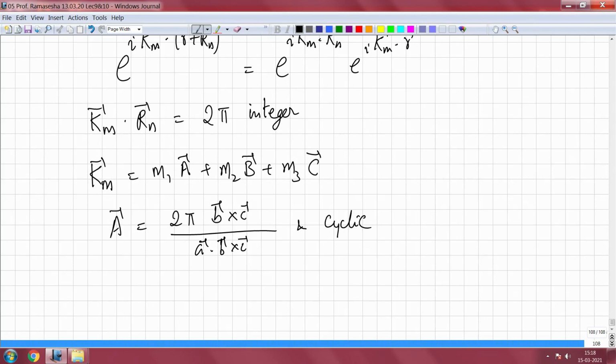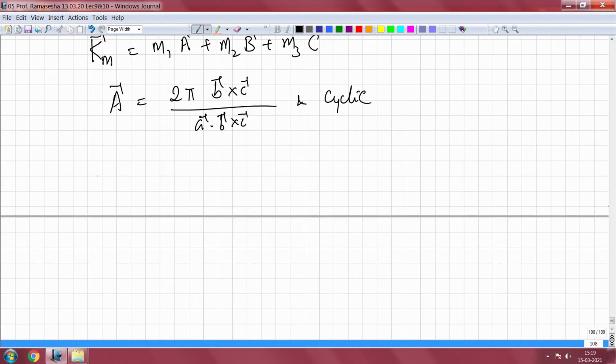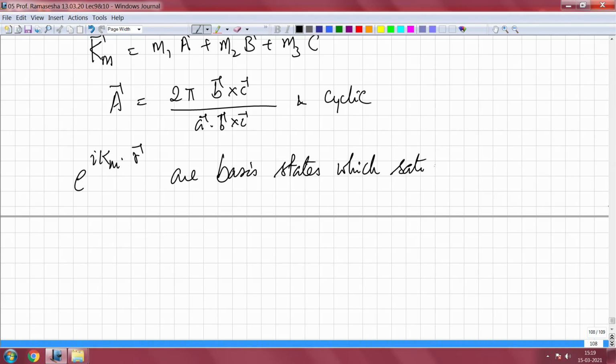So, with this, what we know is that e to the i km dot r are basis states which satisfy Bloch's theorem. Bloch's condition, theorem, whatever you want to call it, is actually a boundary condition.